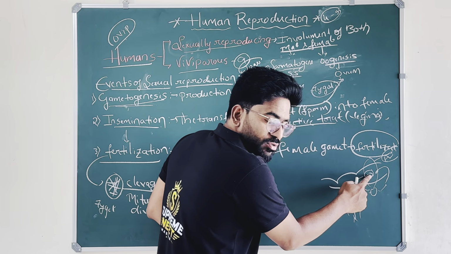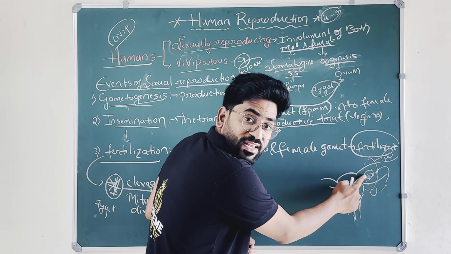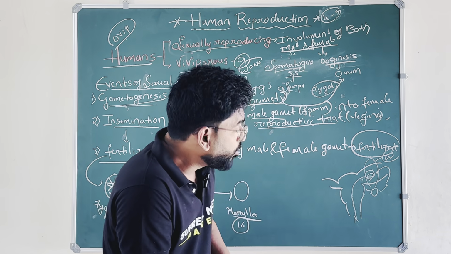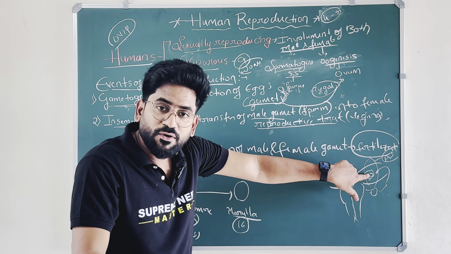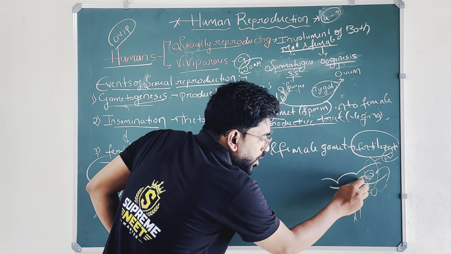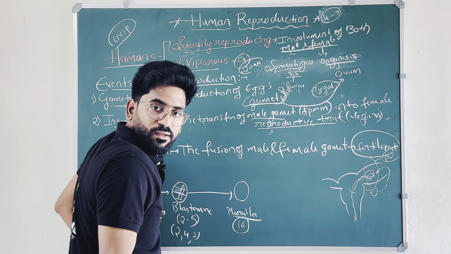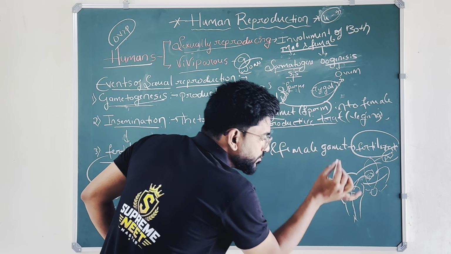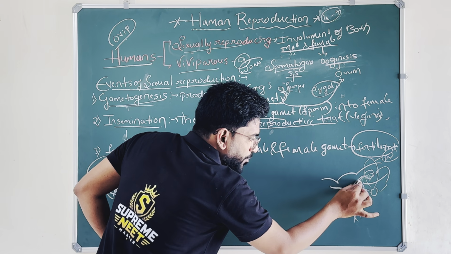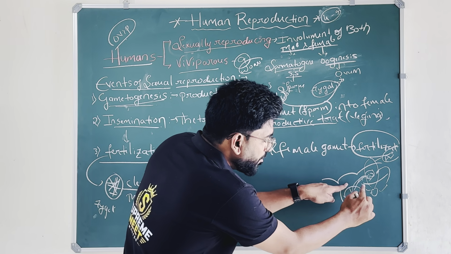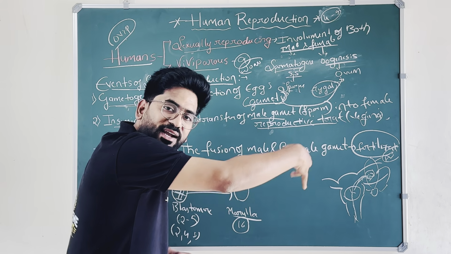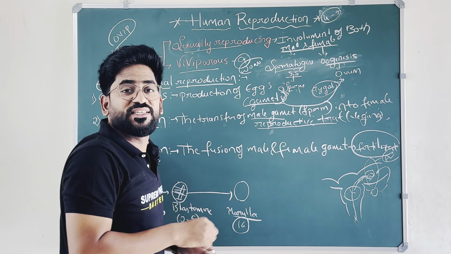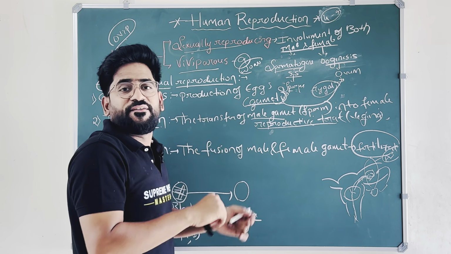From fertilization to blastomere to morula, till the morula stage it will stay here only. After the completion of the morula stage, it will come down to the uterus. And this is the uterus layer. The morula comes down, and this environment is called the uterine environment. The morula will absorb nutrients and water content from the uterine cavity.